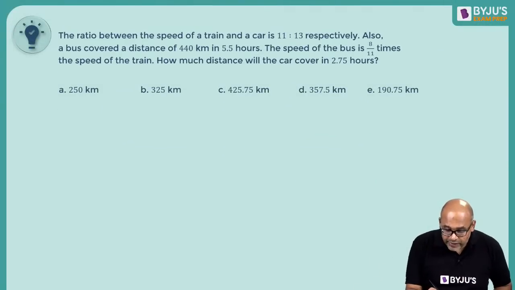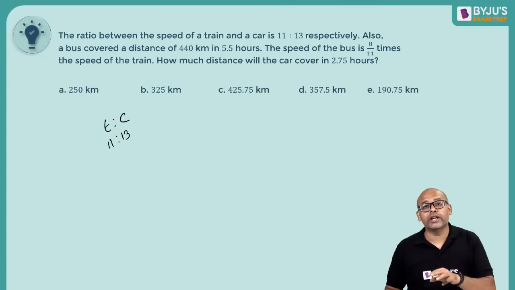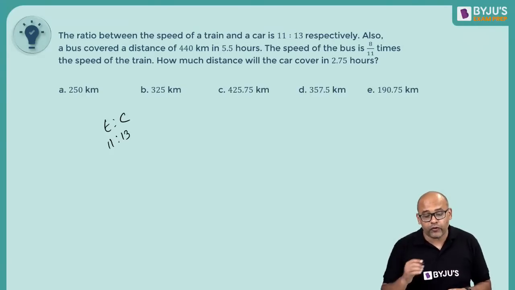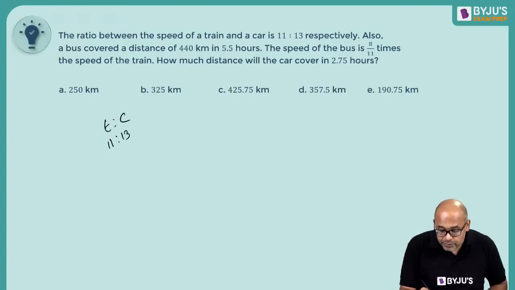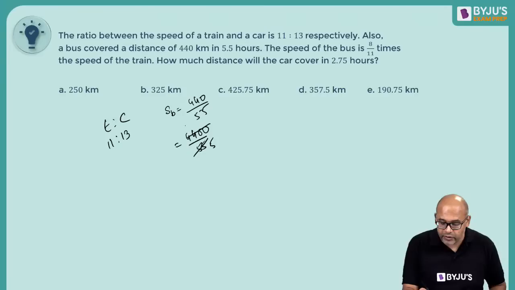So the ratio between train and car is 11:13. The bus, so there is a third quantity or a third entity called bus. The bus travels a distance of 440 in 5.5 hours. So speed of bus is distance by time. So 440 by 5.5. This becomes 4400 by 55. 11 goes 5 times, 11 goes 400 times, 5 goes 80. So 80 kilometers per hour.